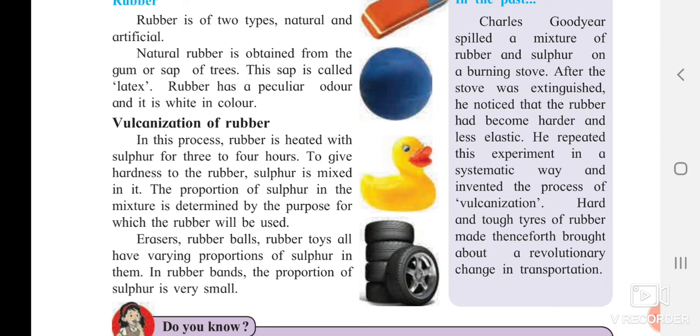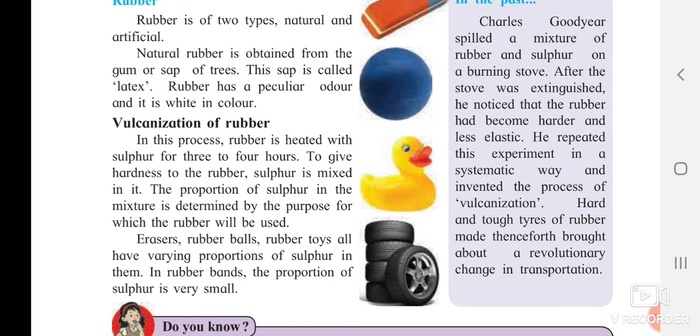The proportion of sulfur in the mixture is determined by the purpose for which it is being used. For example, if you are using it for household purposes, the sulfur amount will be a little less. If you are preparing tires, the sulfur amount will be a little more. Erasers, rubber balls and rubber toys all have varying proportions of sulfur in them.